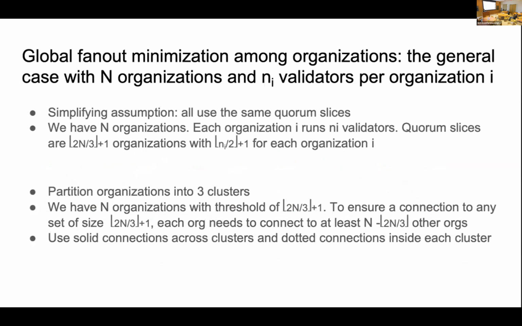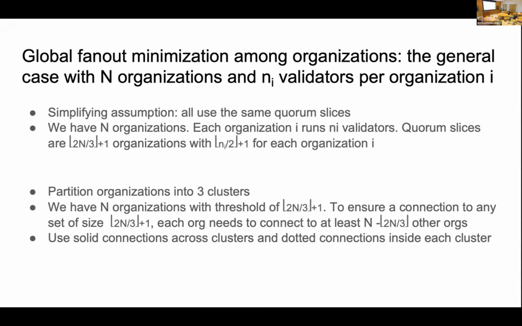Then the example we showed before is just for n equals 9, and we assume that all the organizations have 3. But actually, we can derive the example to a more general case, that we have n organizations, and each organization i runs n sub i validators. And the quorum slice here is still the floor of 2/3 of n plus 1 organizations.